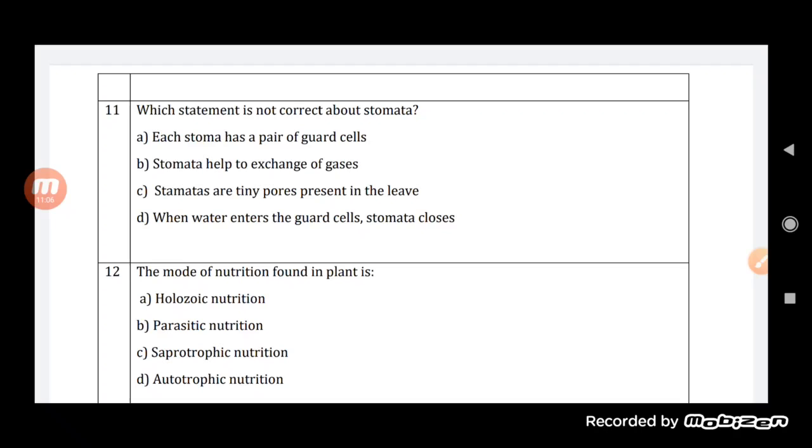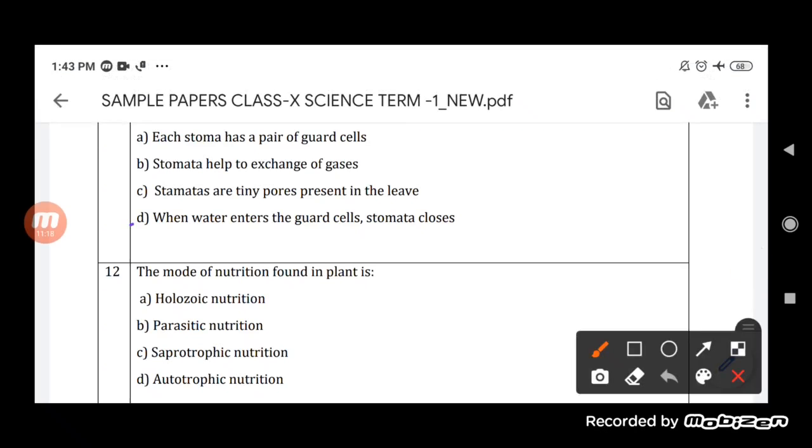When water enters the guard cells, stomata closes. No, this is the wrong one. The stomata opens when the water enters into it. So the answer will be D, that when water enters the guard cell, stomata closes.